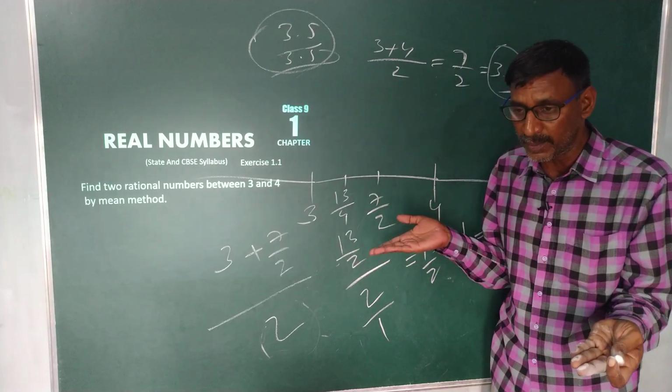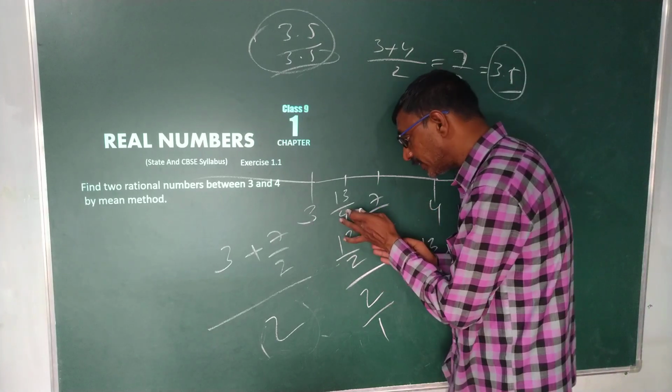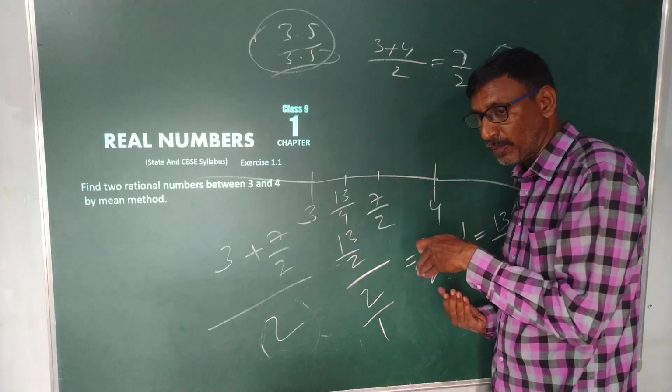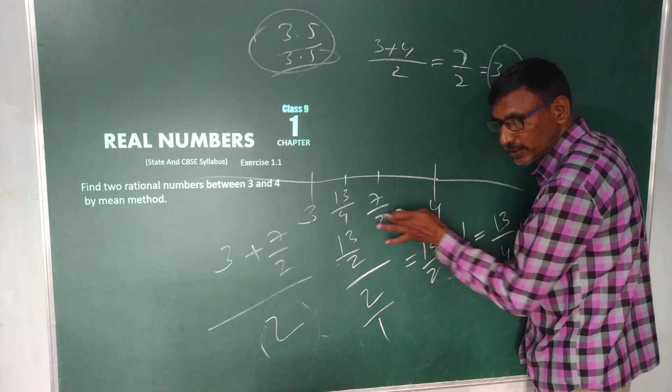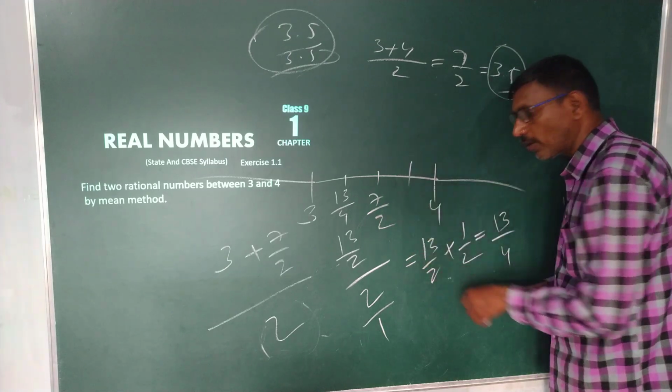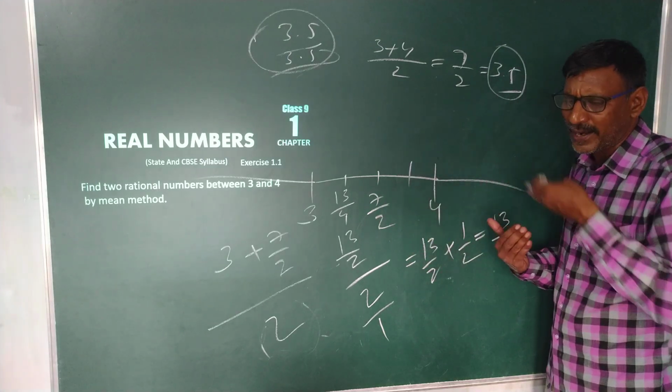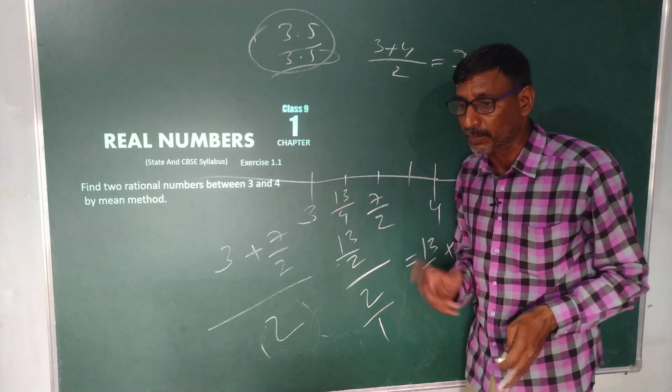We can find how many numbers? Infinitely many. Add these two and divide by 2, we get again one fraction. Add these two and divide by 2, we get one more rational number. We can keep on writing so many rational numbers between 3 and 4, as I already told you.